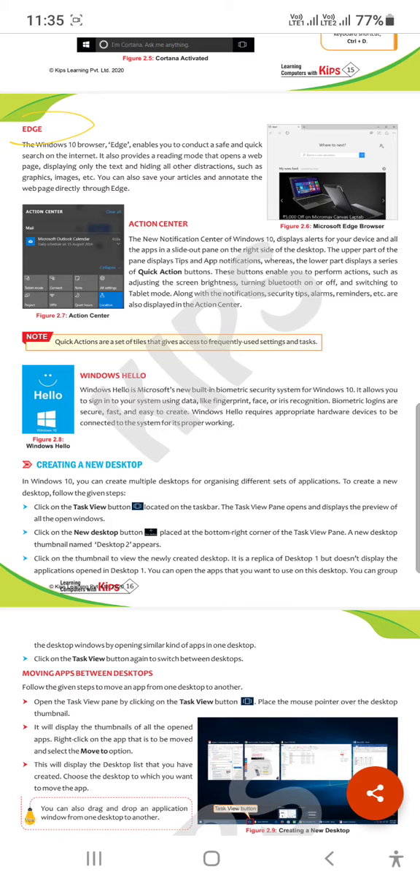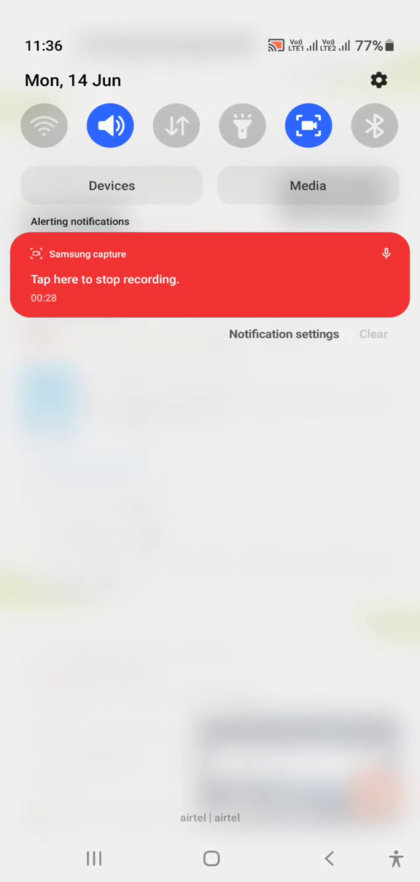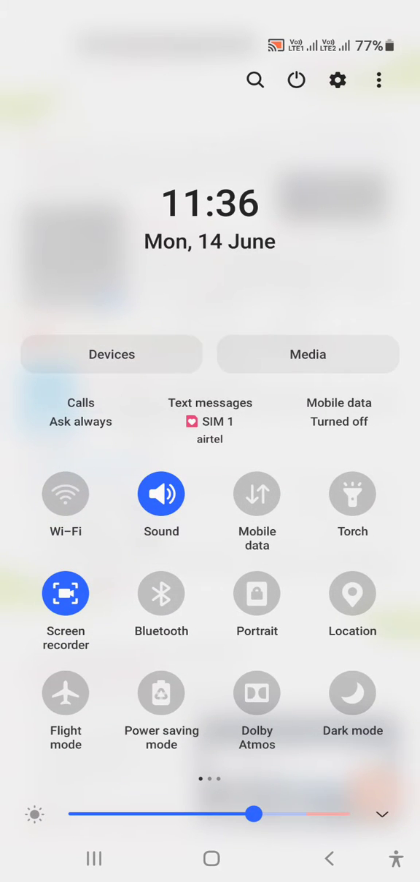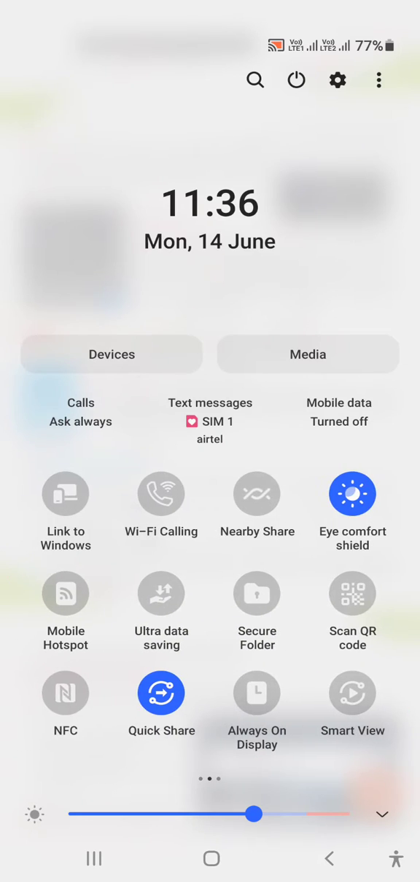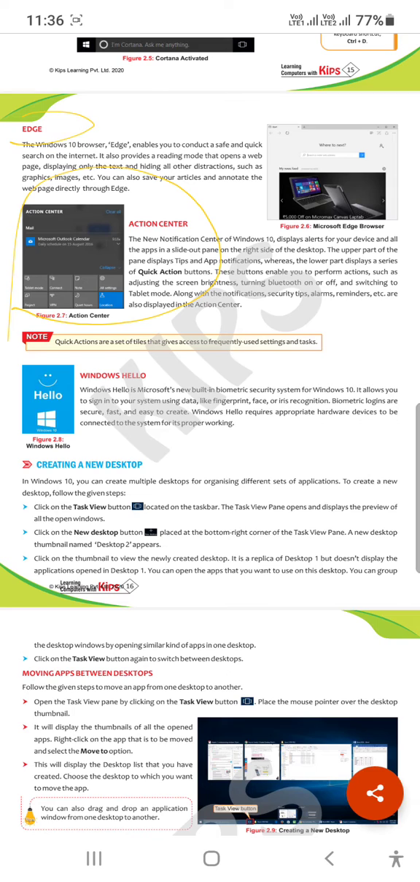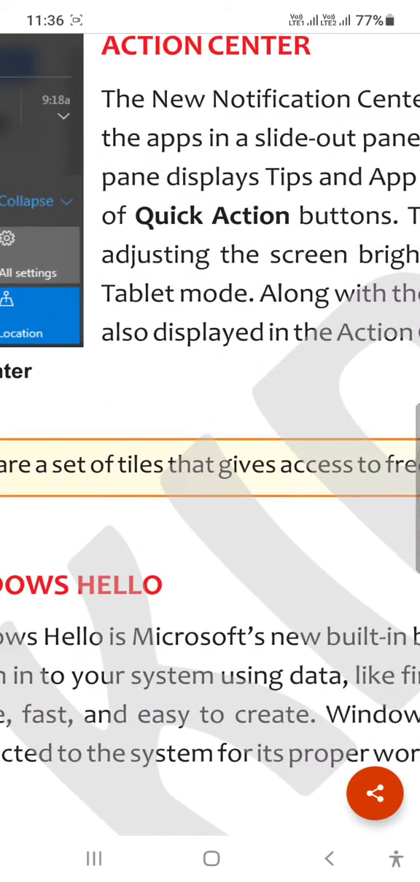Okay, so the Action Center is the new notification center of Windows 10. On your mobile phone, we all know what the notification option is. It shows multiple options: sound, Wi-Fi, mobile data, torch, screen recorder, Bluetooth, portrait, location, flight mode. Lots of options are available here. Same as in Windows, there is an Action Center. Multiple notification options are available here. I'm zooming in on this, just look at this please.